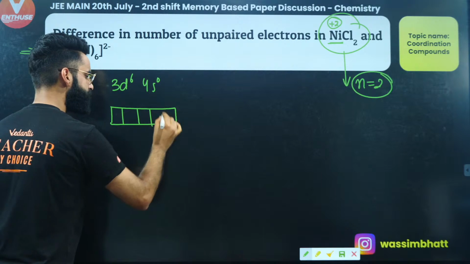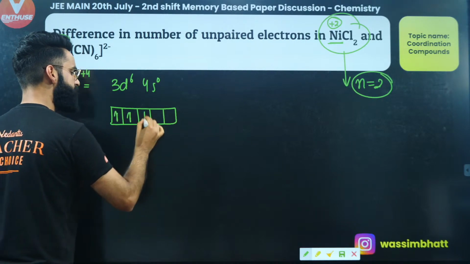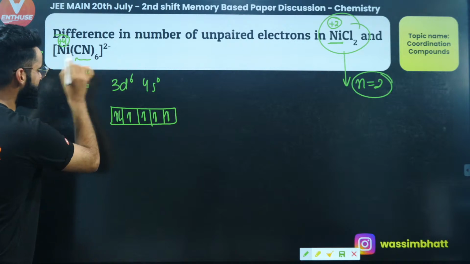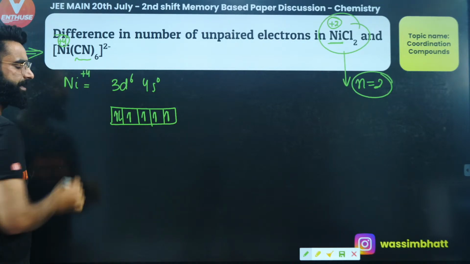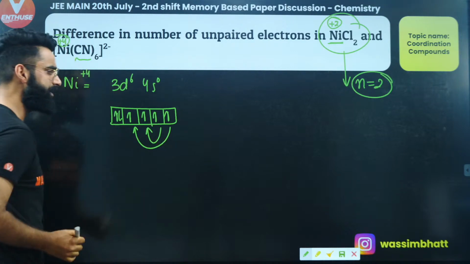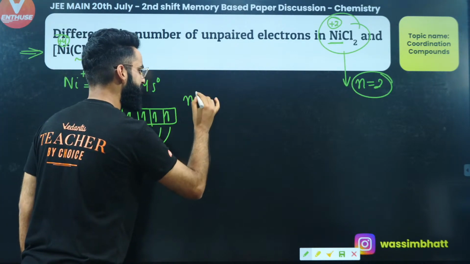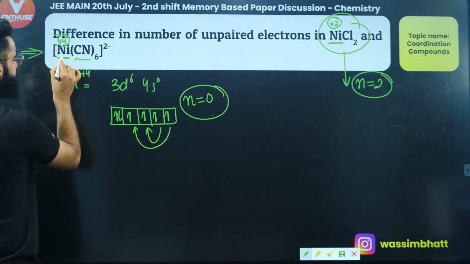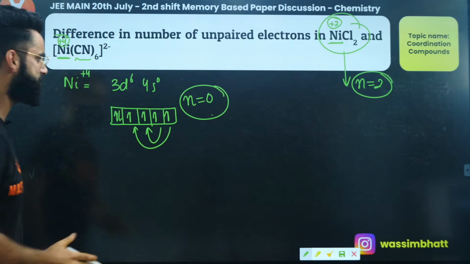3d contains 6 electrons: 1, 2, 3, 4, 5 and 6. But at the same time, this is CN, which is a strong field ligand. So this strong field ligand is going to cause the pairing of electrons. One electron from here to here, one electron from here to here. There will be no unpaired electron left over here. So the number of unpaired electrons in the central metal atom in case of [Ni(CN)6]2- is 0.